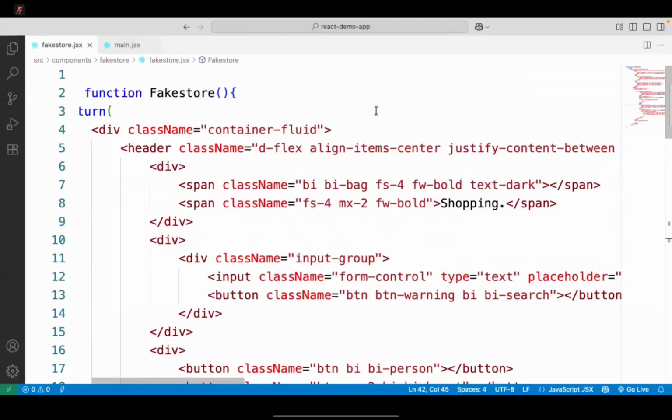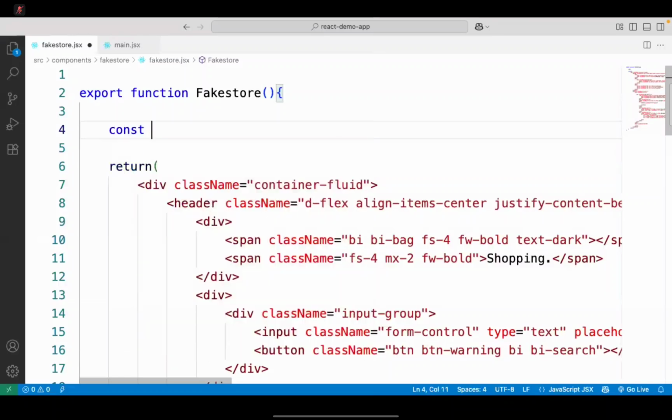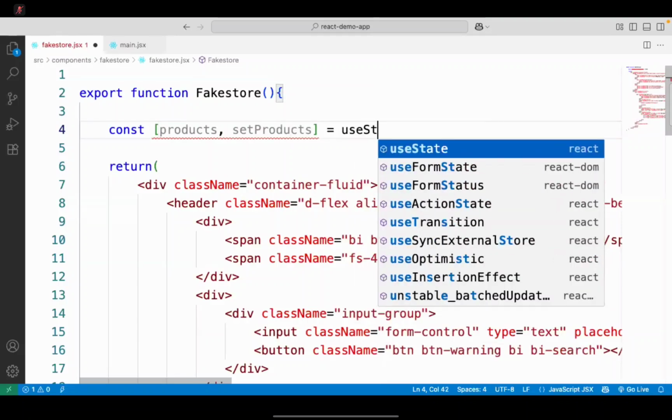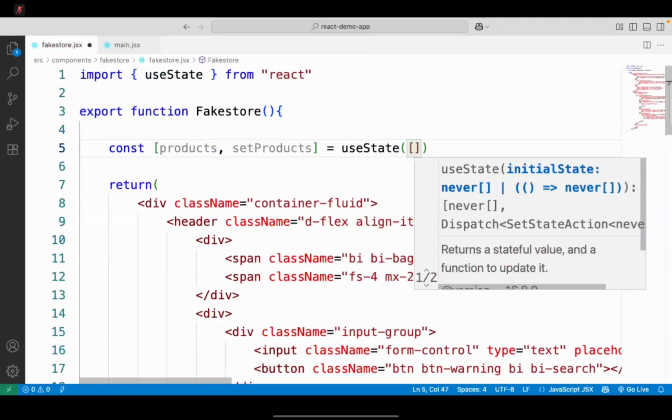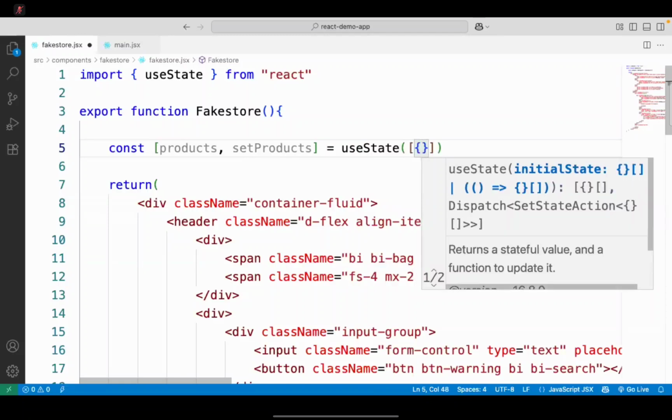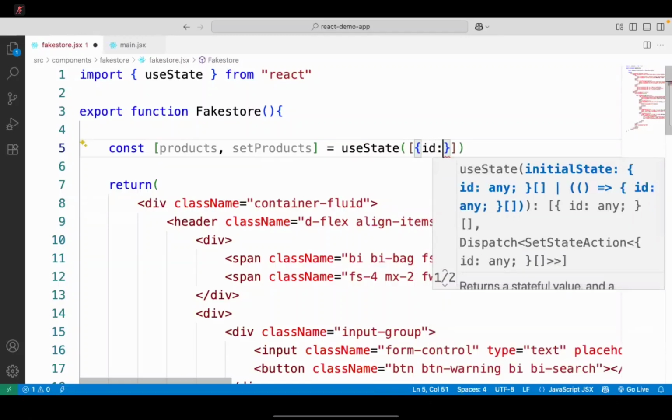So let's go to our fake store and put data. So constant data is what? Products. What it is? Set products. Use state. I am expecting an array of object. Every object have an ID. ID is a number, so you can put 0.